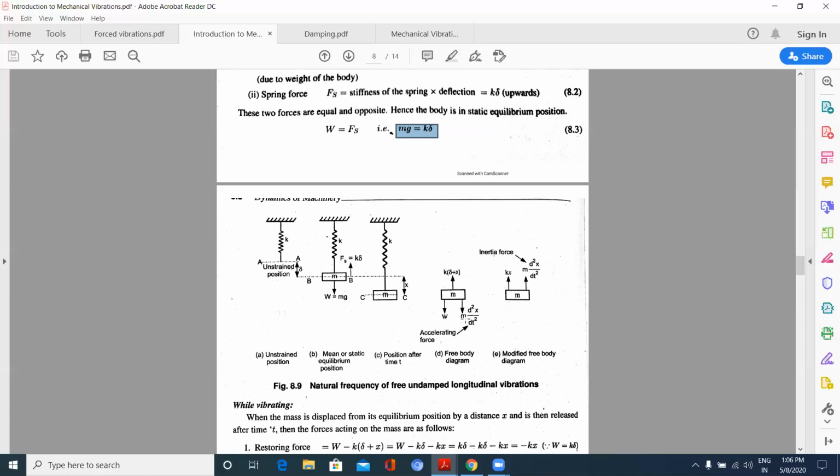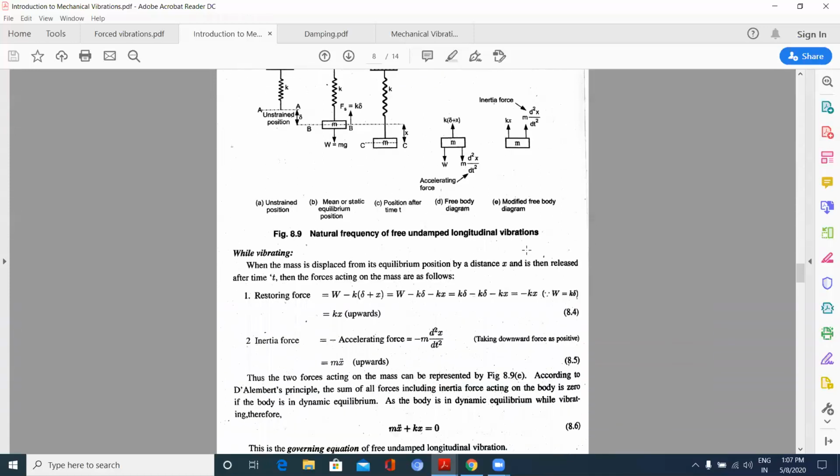Now this m d square x by dt square is the downward force which is being applied. So the inertia force will be acting upwards, that is again the same m d square x by dt square. So Kx is acting upwards, and the inertia force is also acting upwards. Now writing the equation.